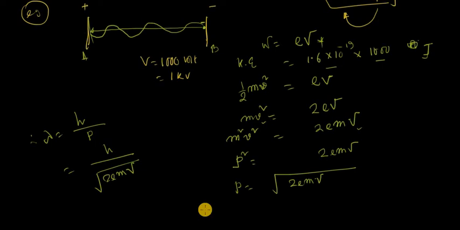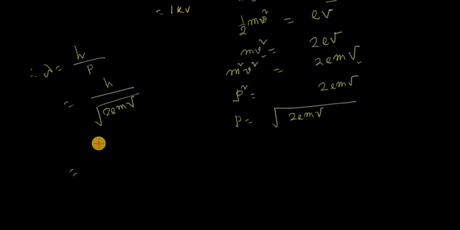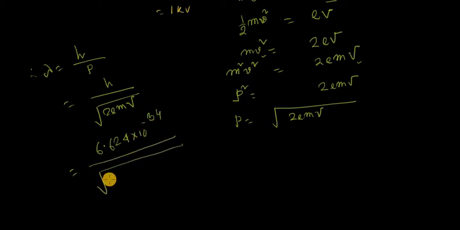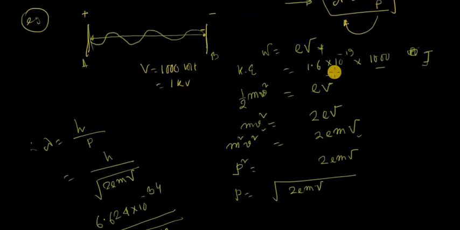This is the wavelength, lambda = h / sqrt(2emV). Now putting the values, you can easily calculate the wavelength associated with the motion of the electron. Okay, so h is the Planck constant, 6.624 times 10 to the power minus 34, divided by the square root of 2 times e, 1.6 times 10 to the power minus 19. I'll carry this value over here.